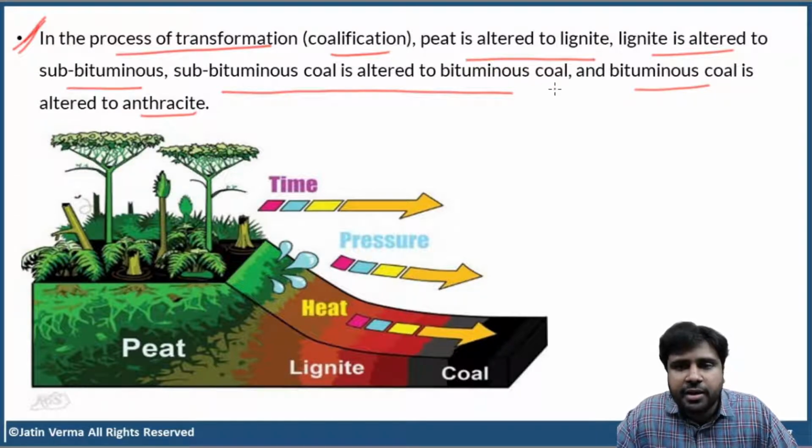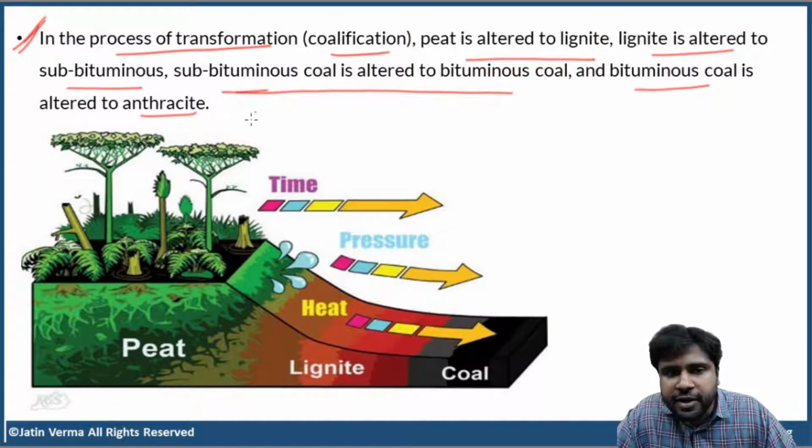Right now, if you are finding subbituminous coal, it means you did not give enough time. If you had left subbituminous coal for more millions of years, subbituminous will get transformed into bituminous and bituminous will get transformed into anthracite. And anthracite is the best quality of coal available on planet Earth. It all depends on time.